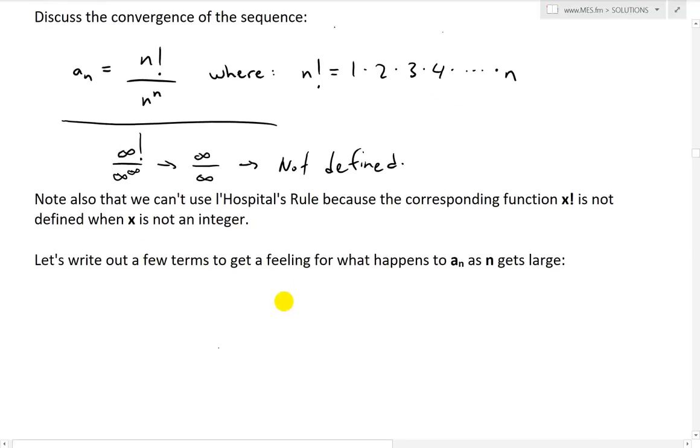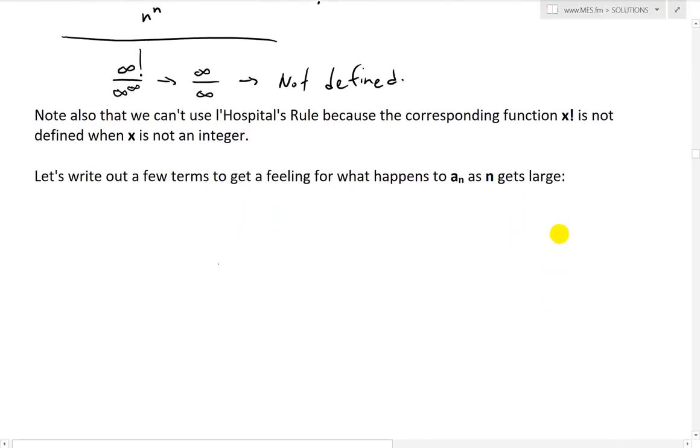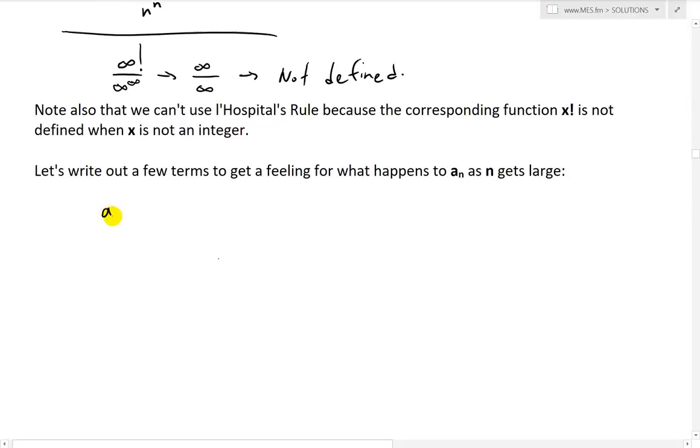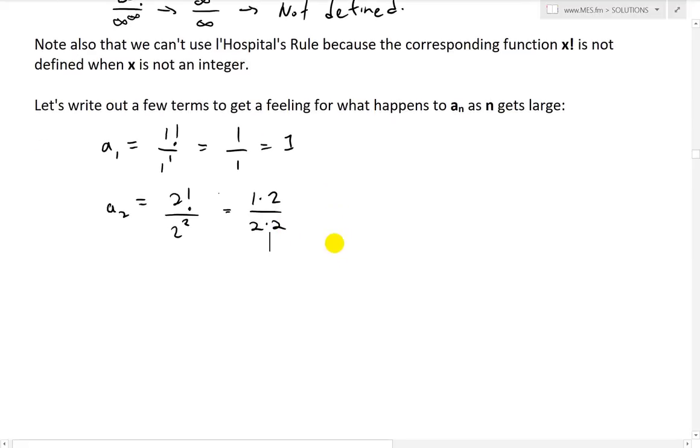So instead, let's write out a few terms to get a feeling for what happens to a_n as n gets large, and see if we can find a pattern. So a1 is going to be equal to 1 factorial divided by 1 to the power of 1, that is just 1 over 1, which equals 1. So that's obvious. So a2 is going to be 2 factorial divided by 2 to the power of 2, which equals 1 times 2 over 2 times 2. Instead of writing it out, I'm just going to leave it like that. Let's just see a pattern.